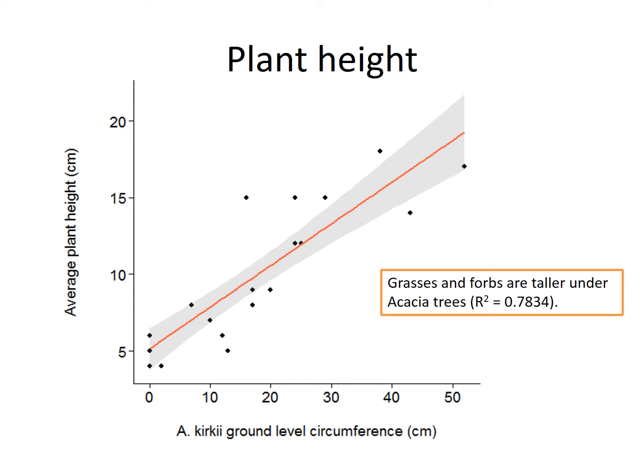Plants were taller under the acacia trees compared to the open grasslands, and grew tallest under the largest trees. This is likely because animals have a hard time eating under the thorny acacia, so grazing pressure is lighter under the trees. This could allow plants growing under the trees to escape from grazing to produce more seeds.